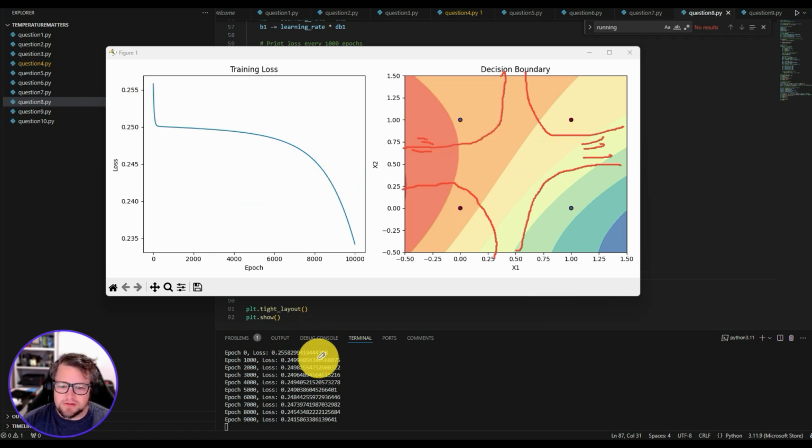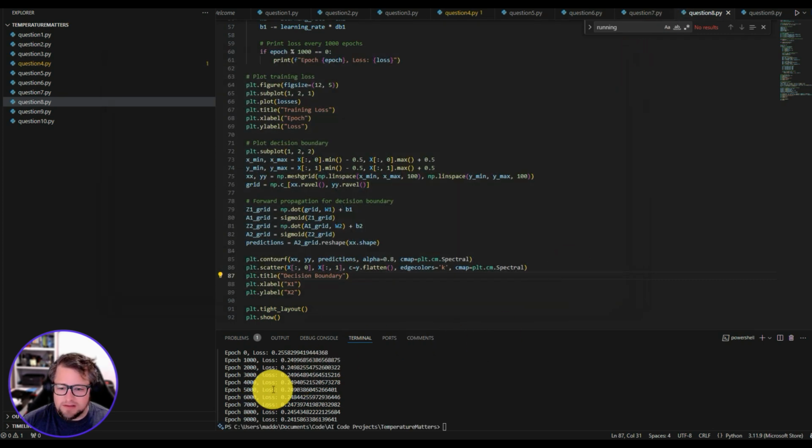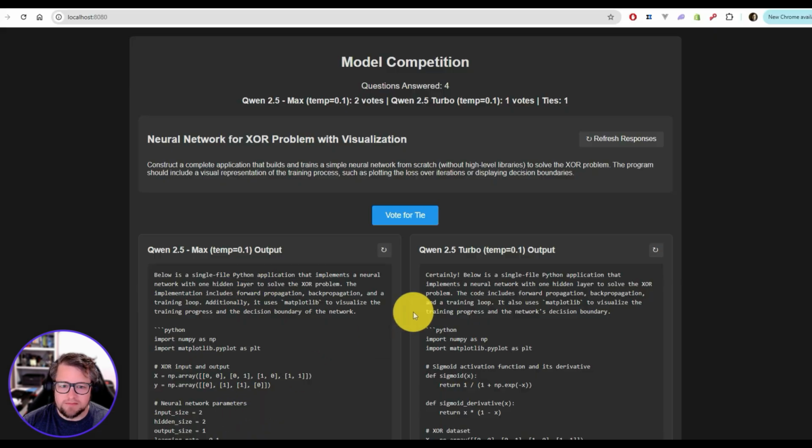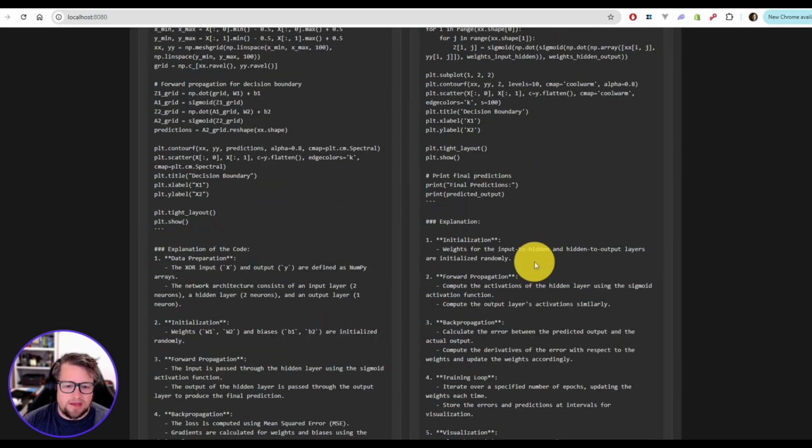But this is kind of interesting because you can see the loss down through here, and it went from 0.255 to 0.234 at epoch 10,000. So pretty good, but definitely not perfect. Again, the big models just do not get the visualization of that correct. Let's take a look at the